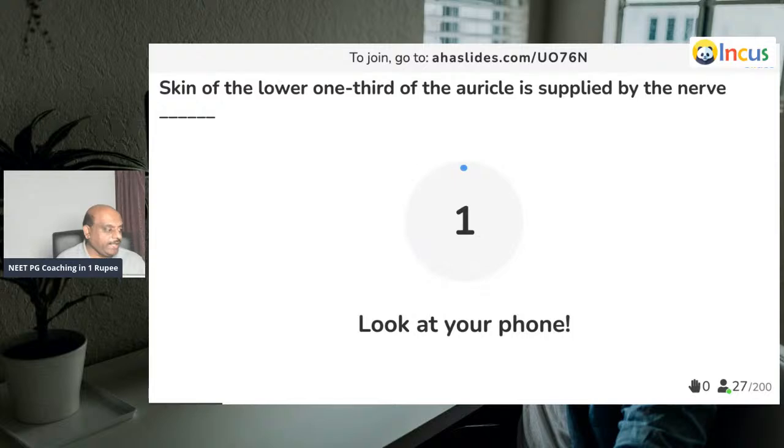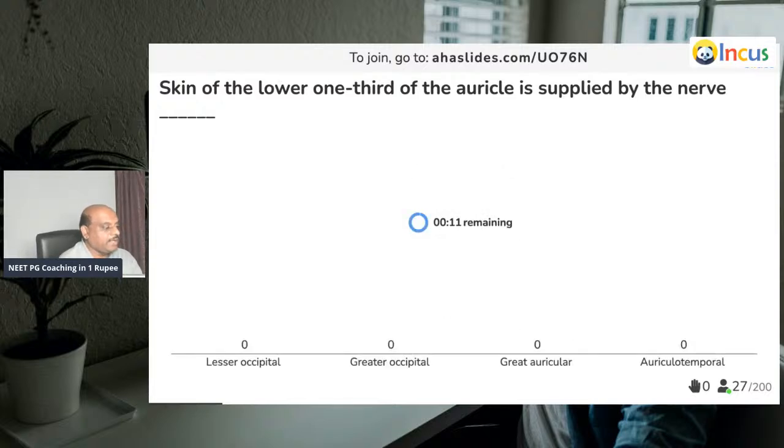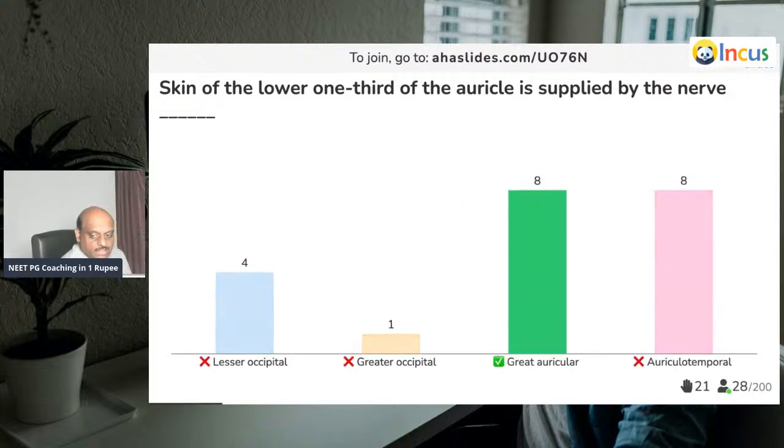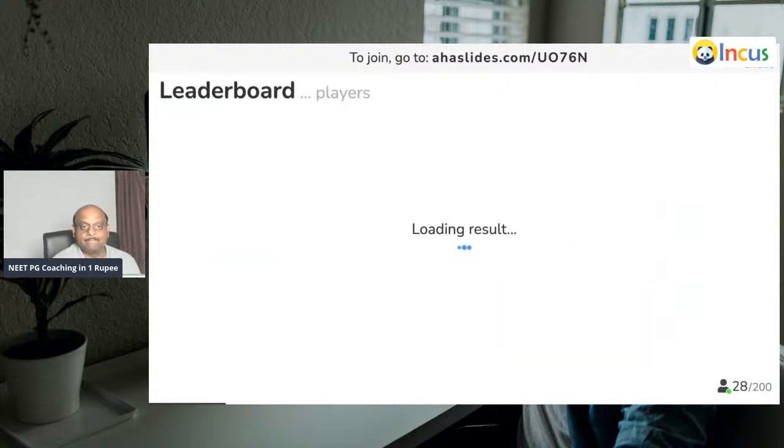Now, skin on the lower 1/3 of the auricle. Lower 1/3 of the auricle is supplied by, very important to remember, doctor. Good. Skin on the lower 1/3 is supplied by the great auricular nerve, is what you need to basically remember.